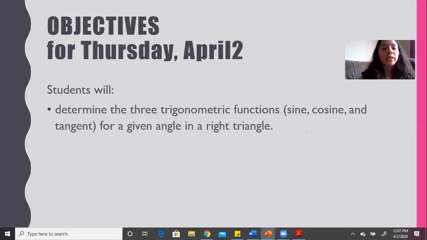Our last session, we covered how to label a right triangle. So we labeled opposite, adjacent, and hypotenuse. And we're going to start discussing SOHCAHTOA. And I know this is something we reviewed before we came onto our online learning when we were doing this in person. So I just want to make sure that we can grasp that knowledge and keep using it so that hopefully we're not forgetting this information. And if you did, that's okay, because that's the point of the lesson, for us to cover that and get some more practice.